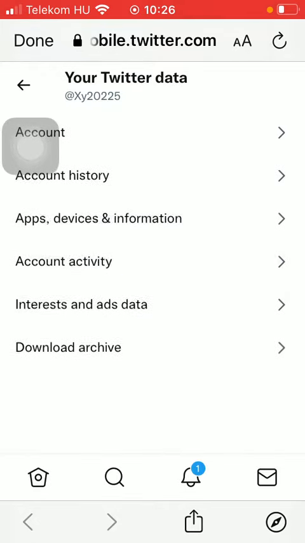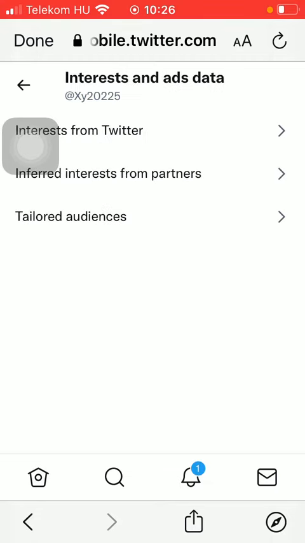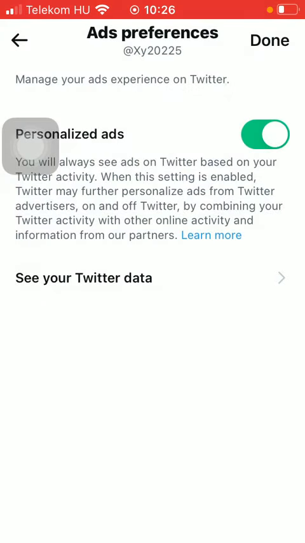As you can see, there is an account history, interest and ads data function, and here you can proceed with this interest and ads data section if you are interested in it.